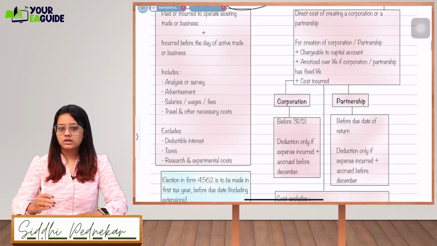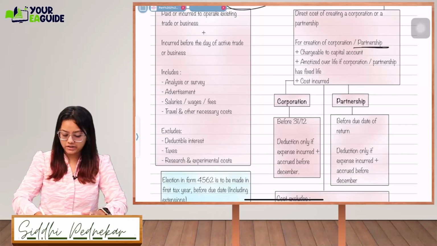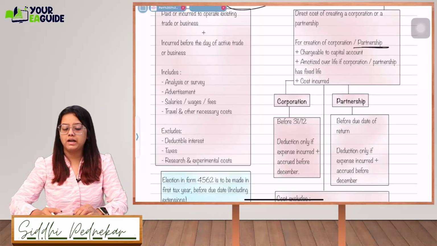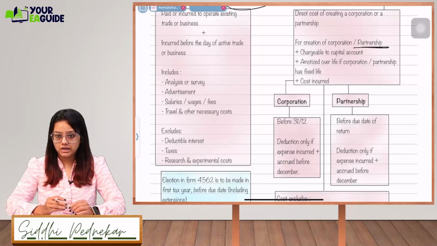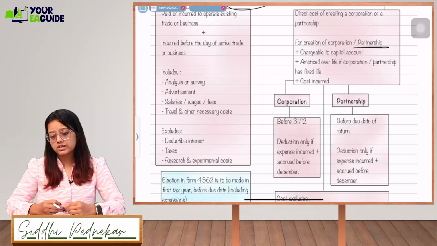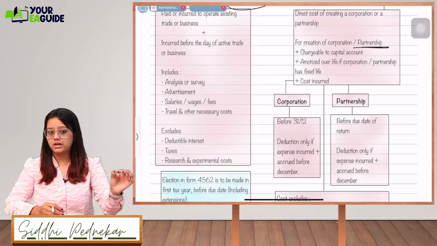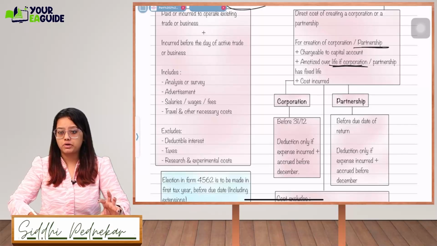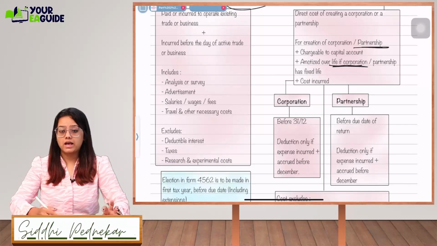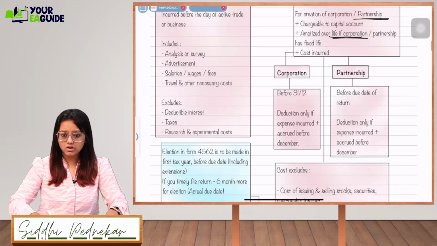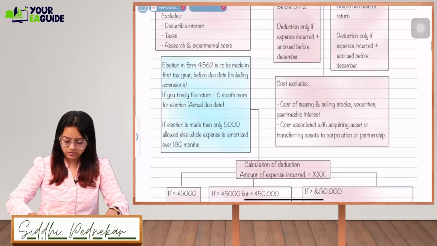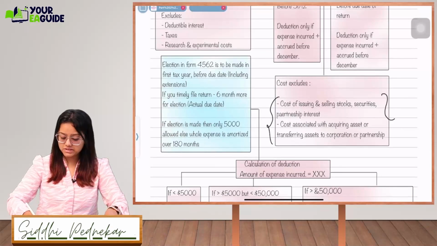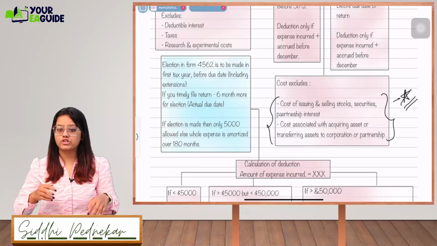For the creation of a corporation or partnership, whatever charges you have paid will be chargeable to the capital account. It's an investment, plus it is amortized over the life of the corporation or partnership, or it has a fixed life. Cost will exclude certain two items. This you have to remember, they will twist the question based on this.